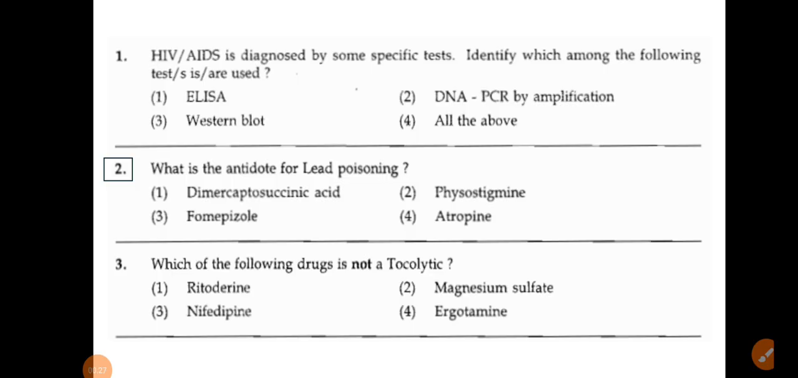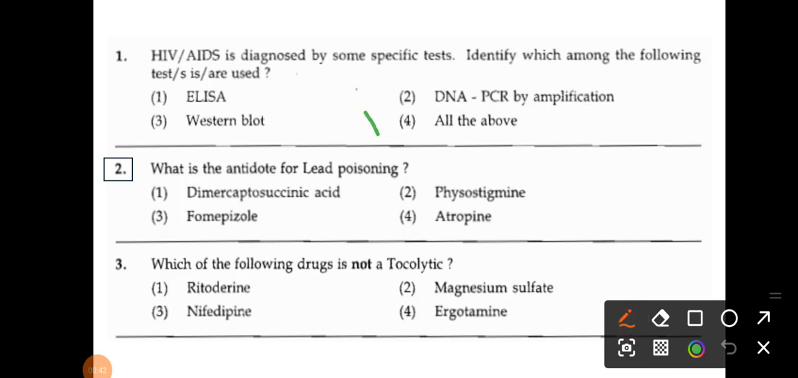First one: HIV or AIDS is diagnosed by some specific test. Identify which among the following are used. Right, so what are the options? ELISA, DNA PCR by amplification, Western blot, and all of the above. So what is the answer here?